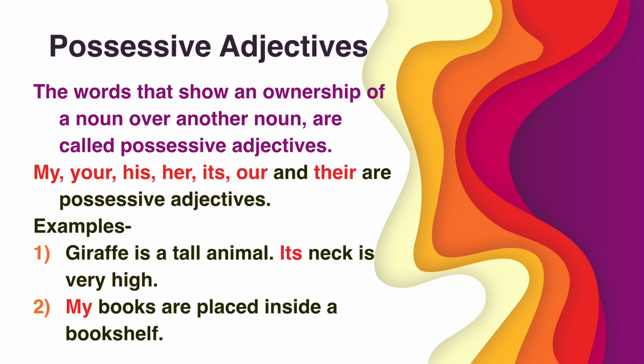Here a few examples I will say. Their swimming pool was empty yesterday. So there, whose swimming pool are we talking about? Their. It is his responsibility to take care of his health. Here we are talking about whom? His. So here his is what? Possessive adjective. Likewise there are a few more examples in your textbook, so we will solve that also.